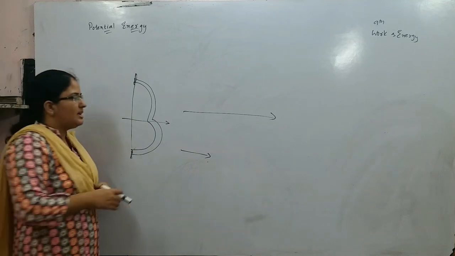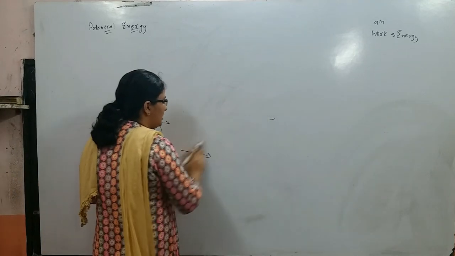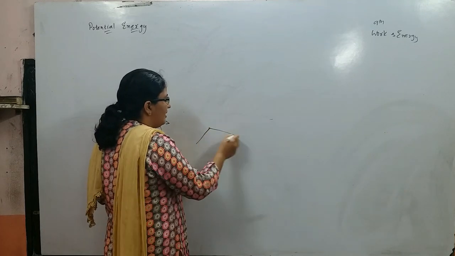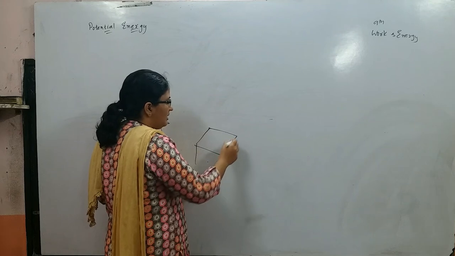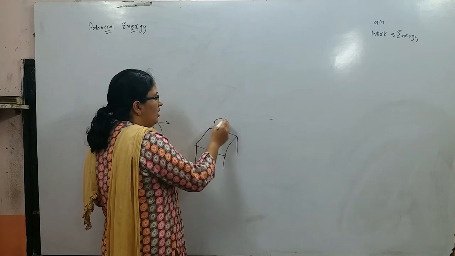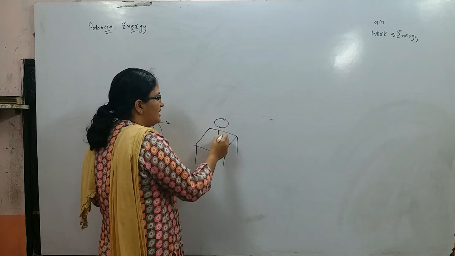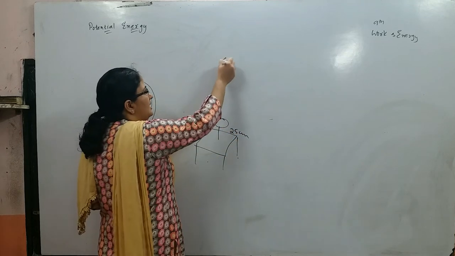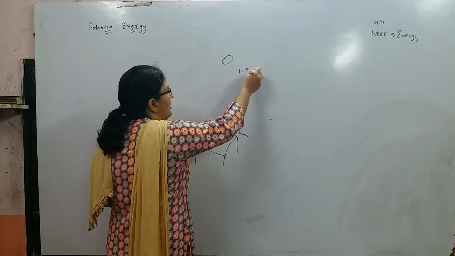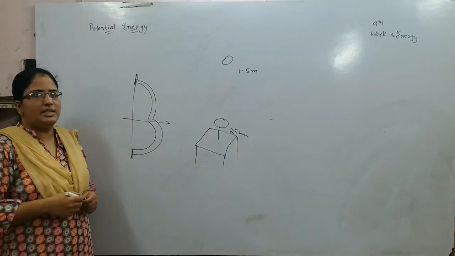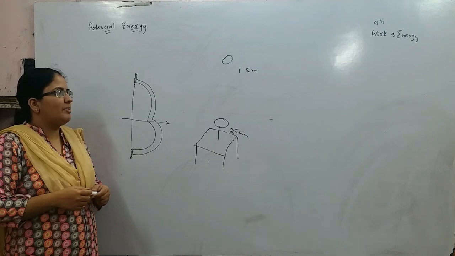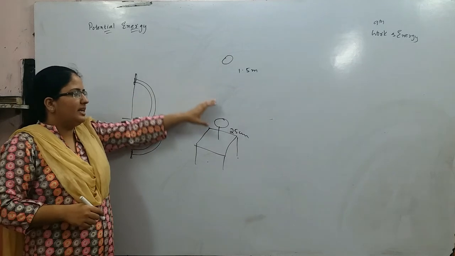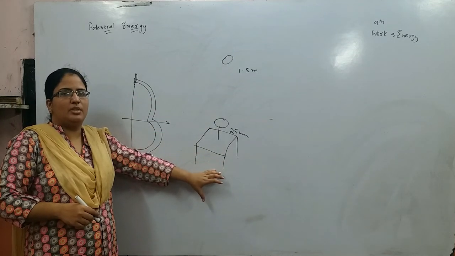Now let us discuss some more examples of potential energy. Let us say you have thick wet sand. Take a metal ball and drop it from different heights. Drop it from a height of 25 centimeters, then increase the height to 1.5 meters and observe. What do you observe? The greater the height, the greater the depth that it goes into the mud.